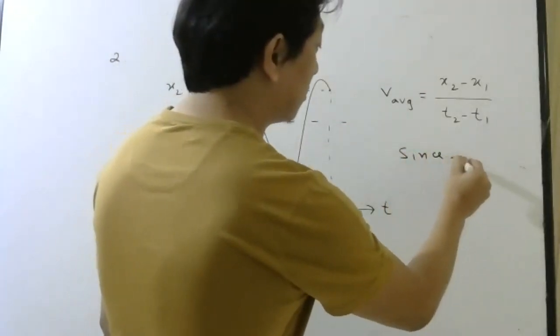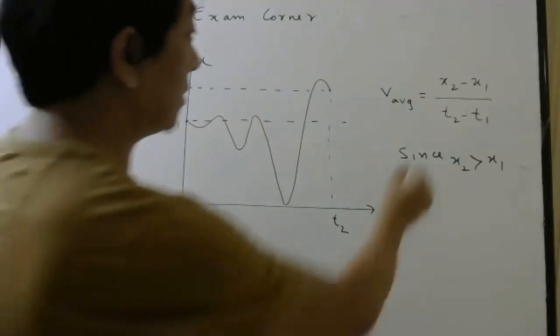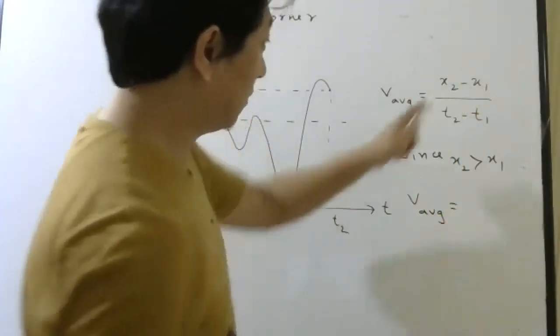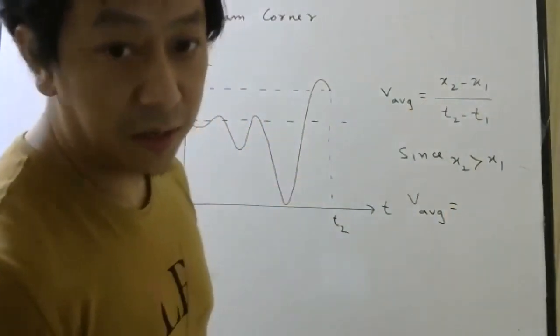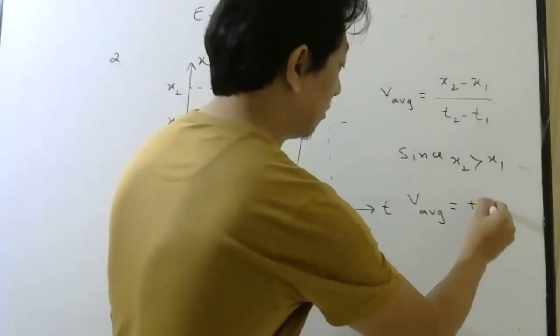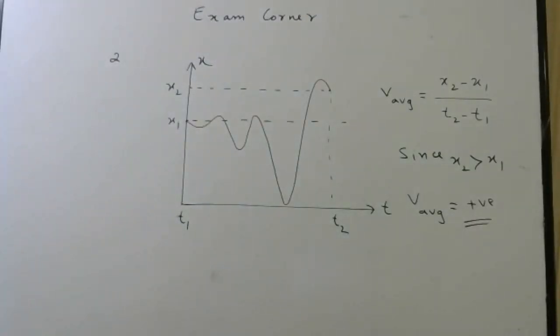So since x2 is greater than x1, it means this ratio will be positive or negative. If this number is greater than this number, bigger number minus smaller number will be positive. So average velocity will be positive. Write down.